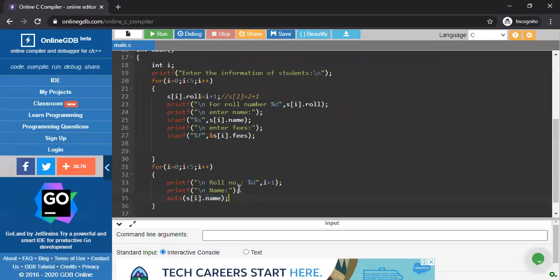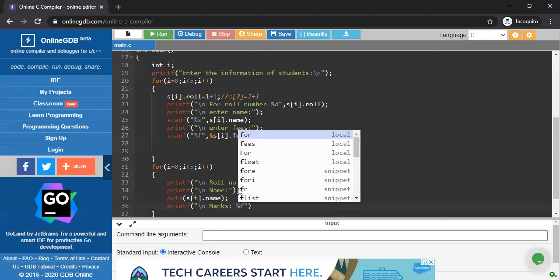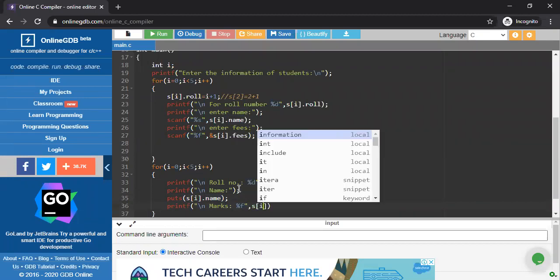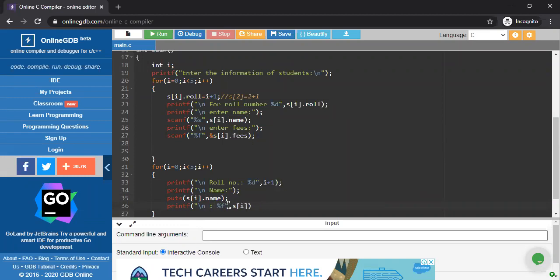Okay, and we have to print the marks. So printf, marks, percent f, comma si, sorry, not marks, this is fees.